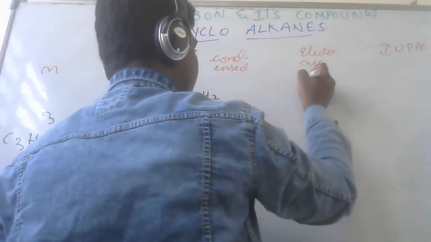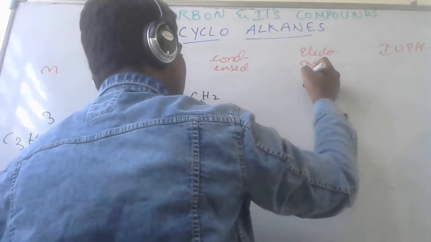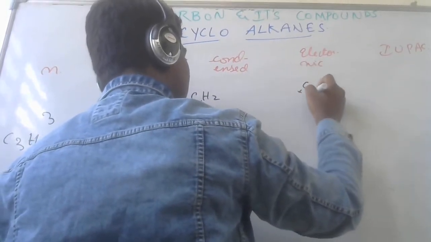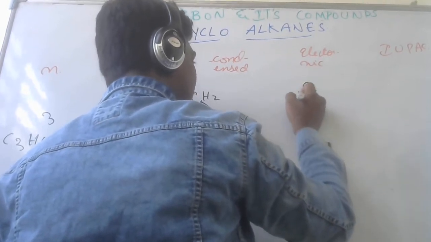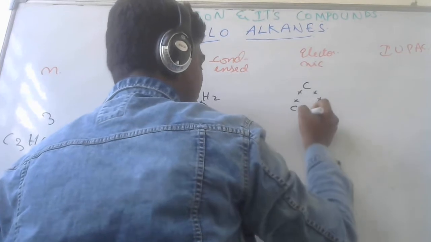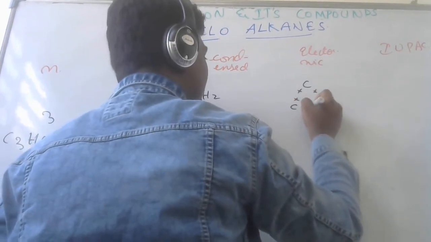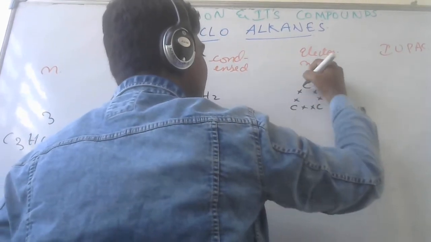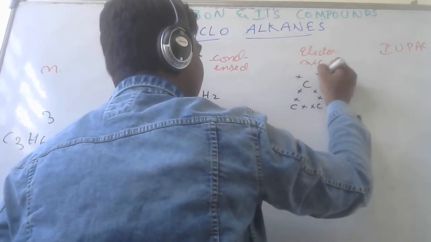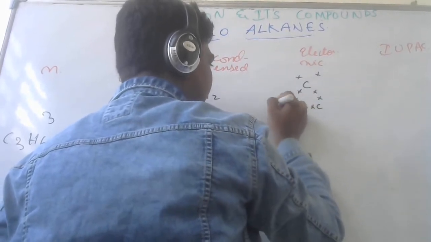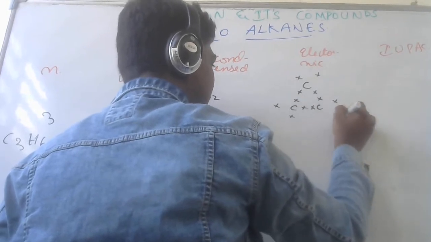For the electron dot structure, for this carbon, here 1, here 1. For this carbon atom, here 1, here 1. And for this carbon atom, here 1, here 1. Here this carbon has only 2, so I am adding 2 more here. And for this also I am adding 1, 1, 1, 1.